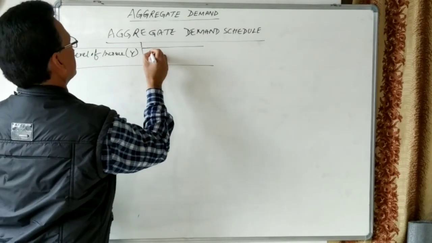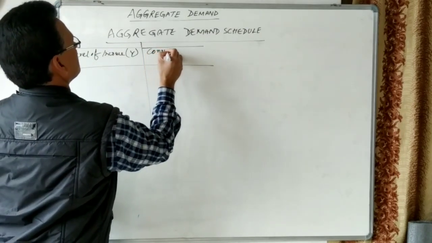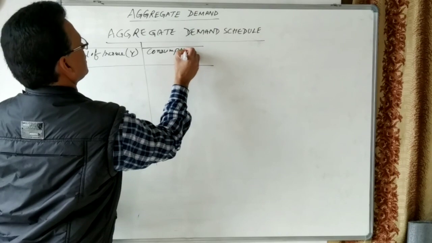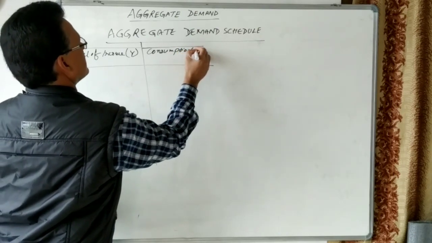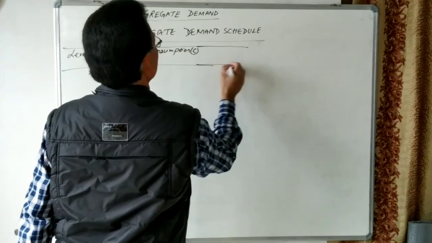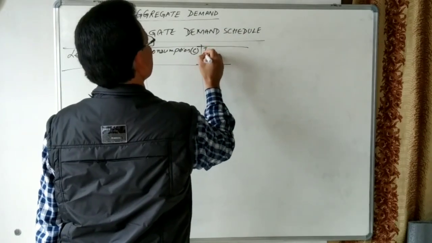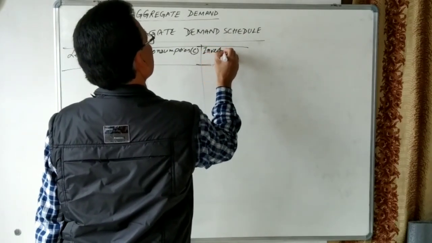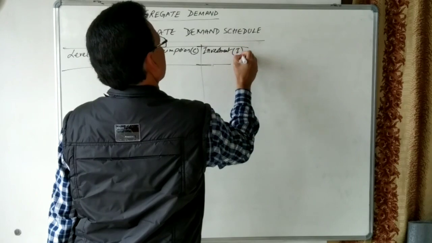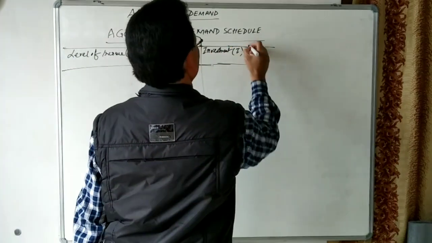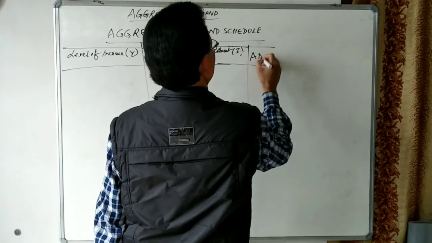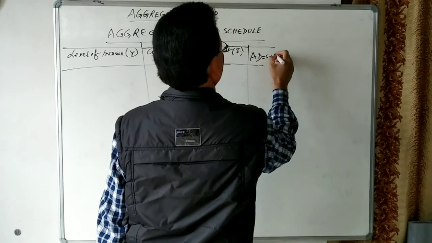Then we can take consumption, which we denote by C. We can take investment, which is I. And we can take aggregate demand, C plus I.